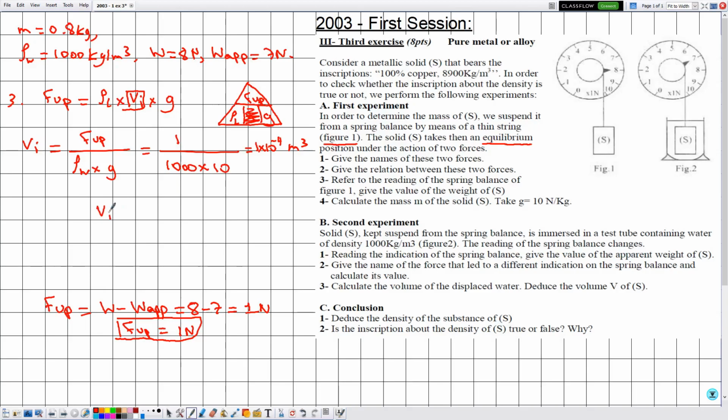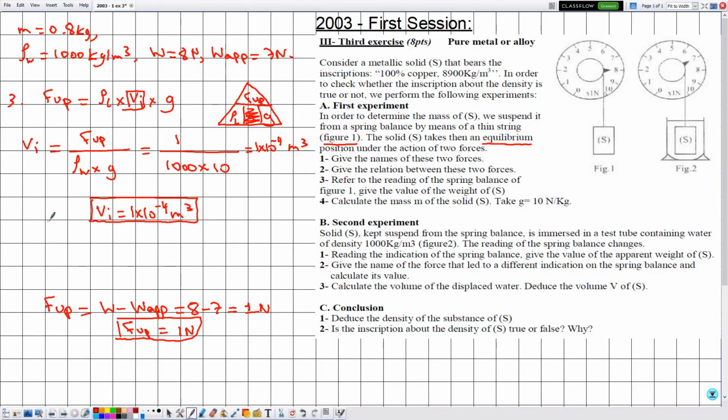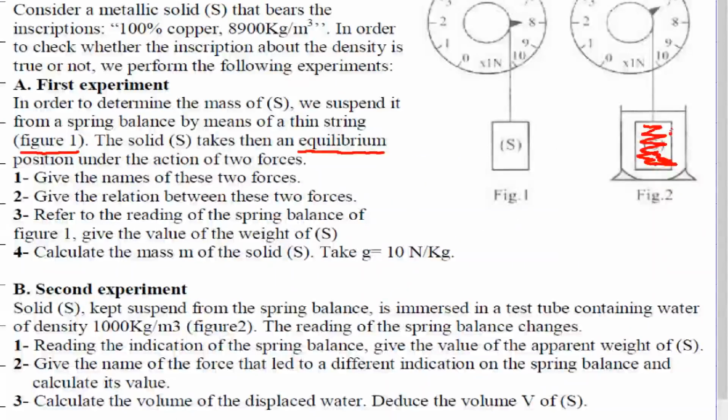Then VI is given by 1 times 10 to the power minus 4 meter cube. So this is the answer to the first part of number 3. Now in the same part they are telling me to deduce the volume V of S. Notice that this volume represents the volume of the immersed part. But here, as we can see from figure 2, the solid S is completely immersed in the liquid. So this is the volume of the immersed part, the shaded volume. Because S is completely immersed in this liquid, VI is equal to V.